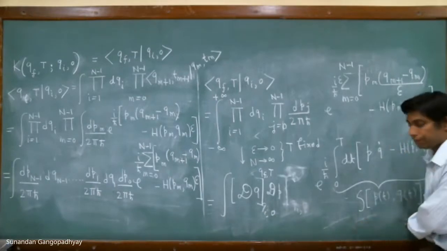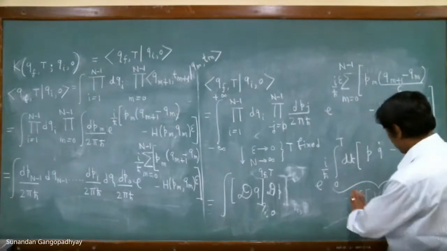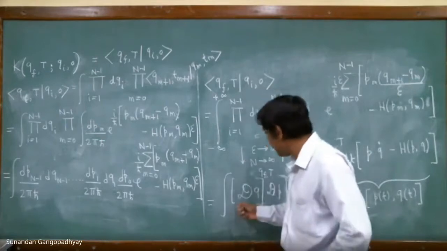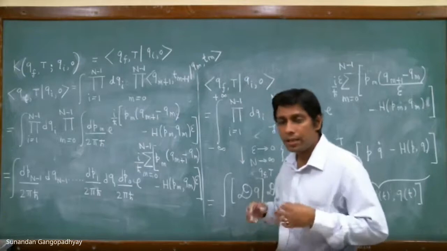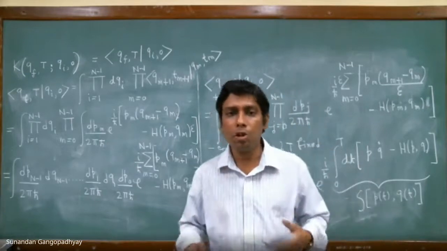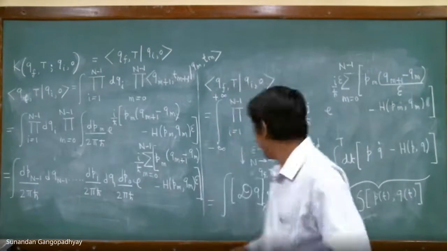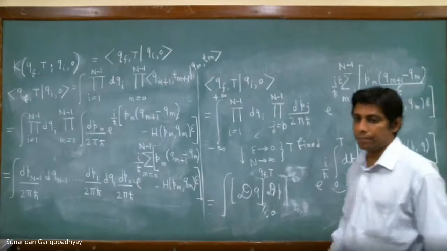This action, which is a functional of p(t) and q(t), is being integrated over this functional measure. This basically means it is an integration over all possible paths q(t) and p(t) in the phase space, weighted by this factor e to the power of i by h bar times the action.